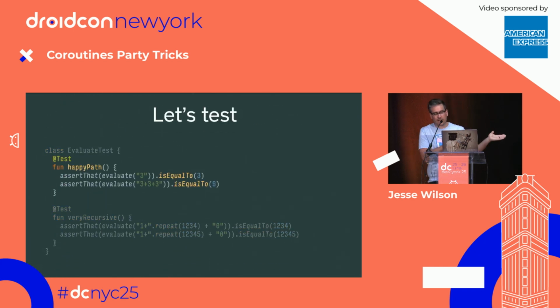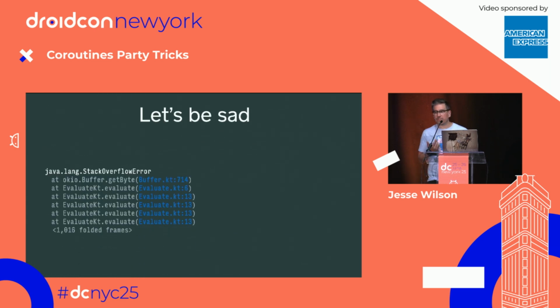And so I'm going to take that code. I'm going to write some tests for it. First test, perfect. 3 is 3, and 3 plus 3 plus 3 equals 9. And then I'm going to write a fancier test where I'm going to build a string that's 1,234 characters long or 12,000 characters long. And we'll run that one, and we get a Stack Overflow somewhat predictably.